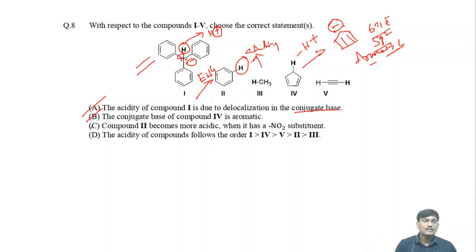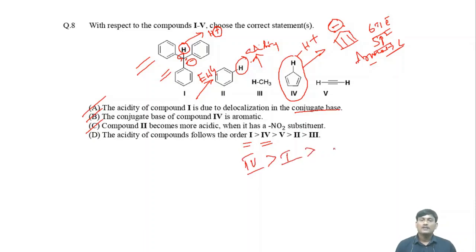Okay, this one is also correct. The acidity of compounds follows the order 1 is greater than 4. Okay, this one is wrong. Actually, due to aromaticity, this one exhibits more acidity when compared with this one. Actually, the order is 4 greater than 1.